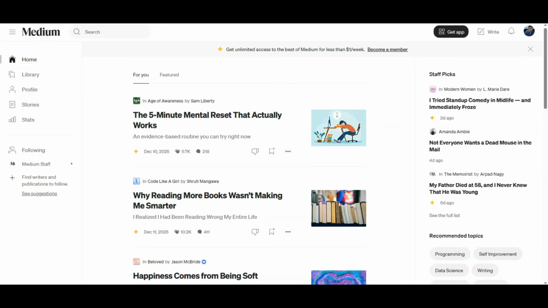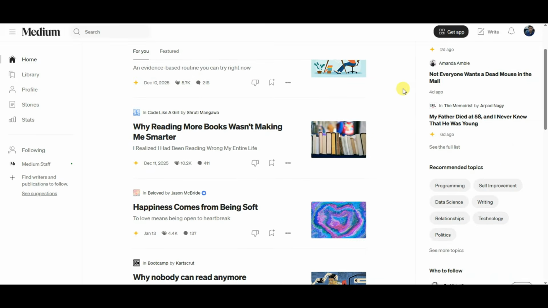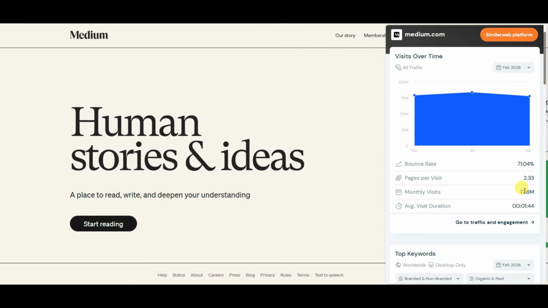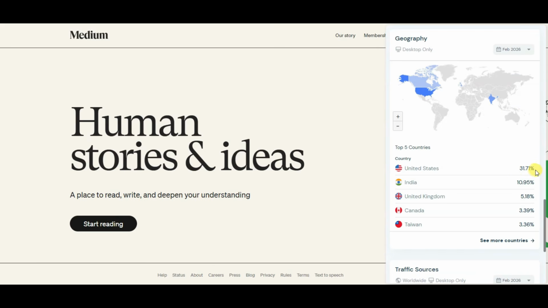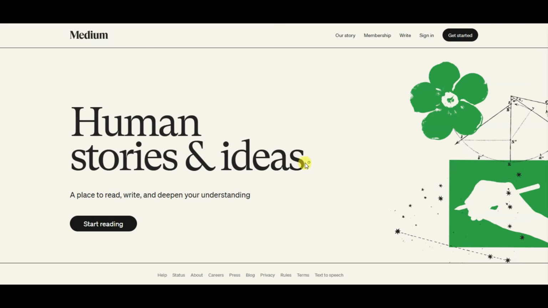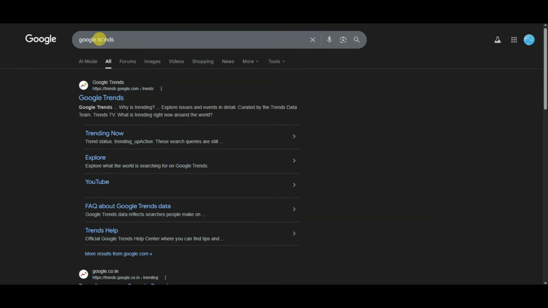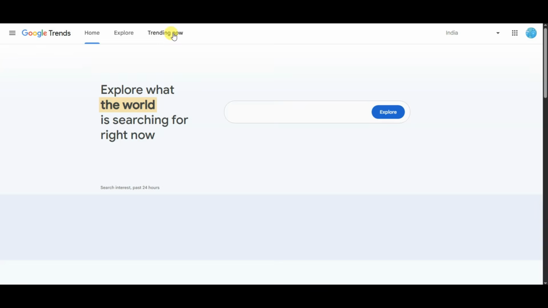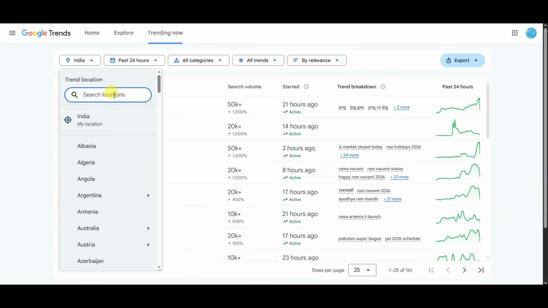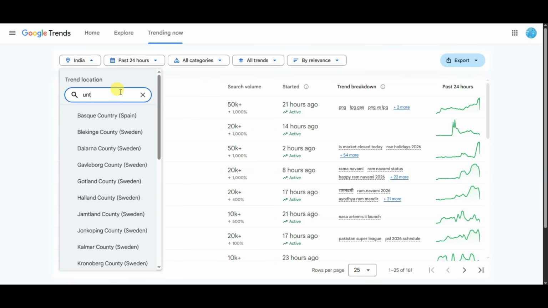You can visit medium.com platform. Guys, this is the best and most popular platform. Here you can see this platform is getting more than 77 million visitors per month. Here you can see this platform gets more than 31% visitors from United States. Guys, you can get lots of traffic using this platform. You can search Google Trends. You can click here. Now click on Trending Now button. You can select here country, United States.